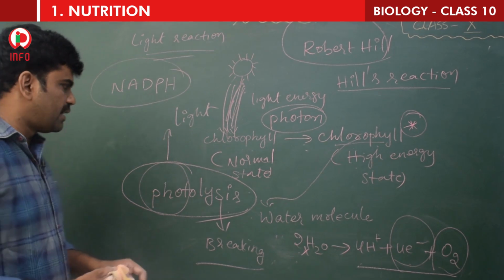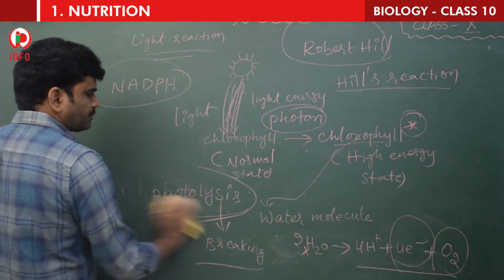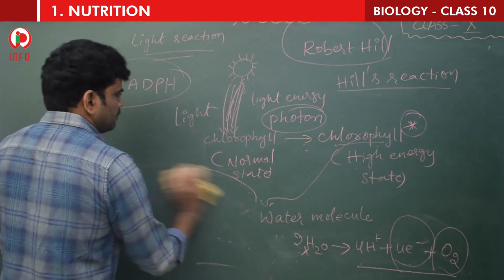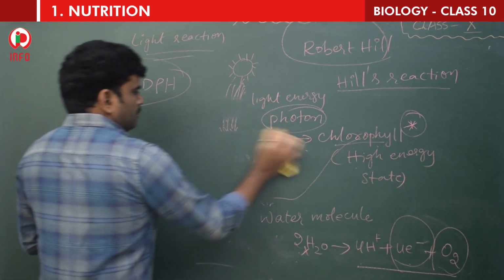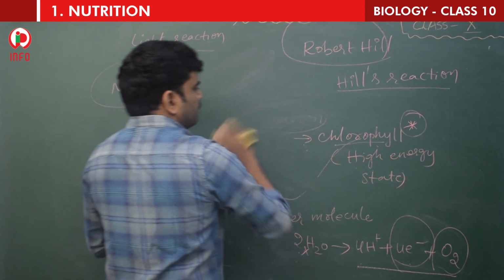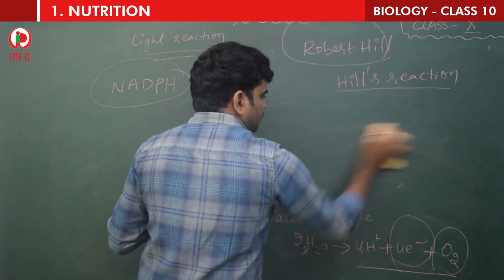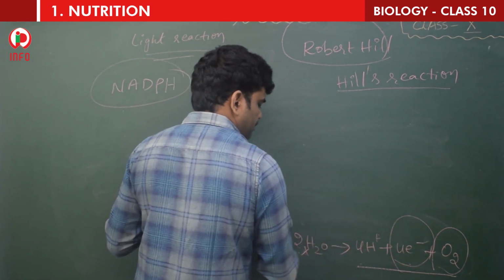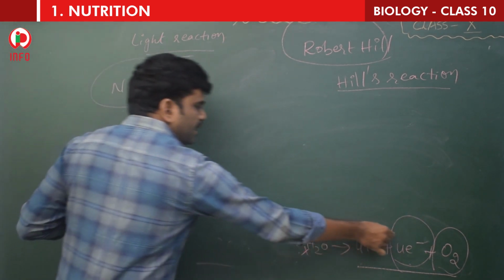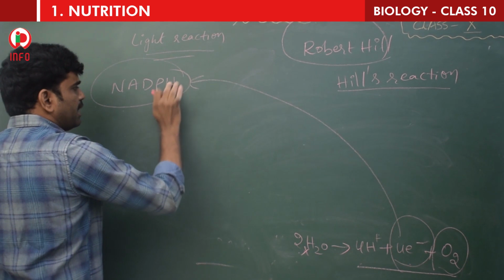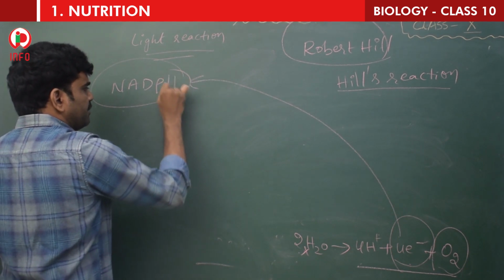Once again I will explain. We learned that these electrons are accepted by NADP to produce NADPH.